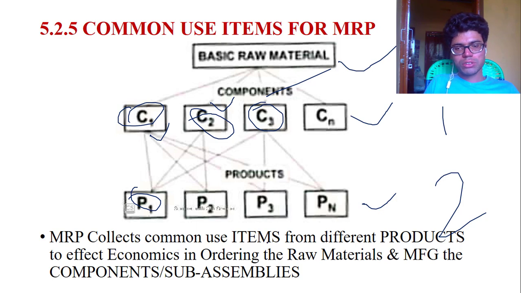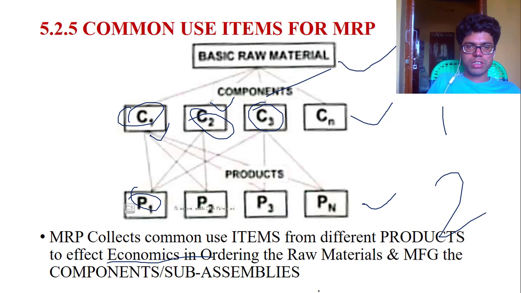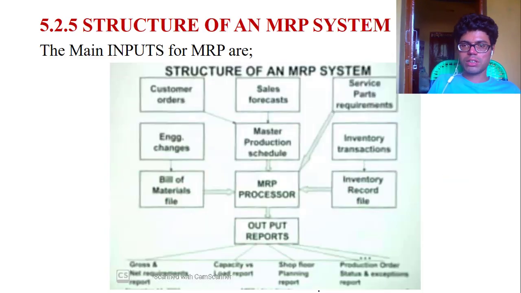MRP collects common use items from different products to gain economies in ordering raw materials and manufacturing component sub-assemblies. MRP mainly concentrates on economics, meaning cost. That is very important: we place orders only for how much is required.